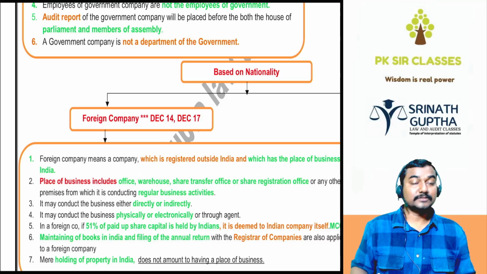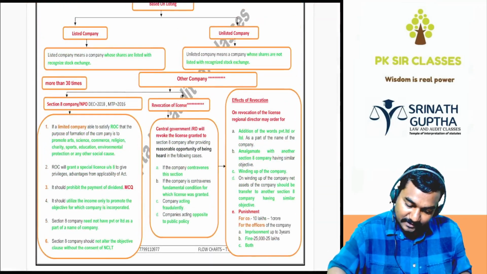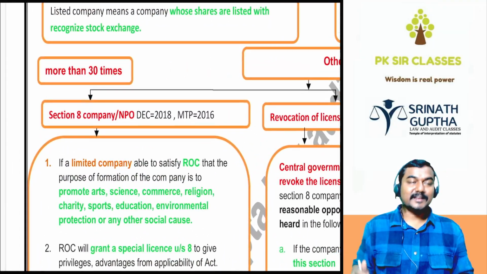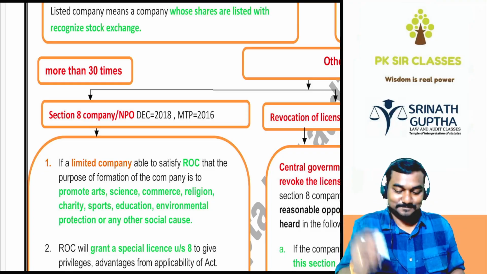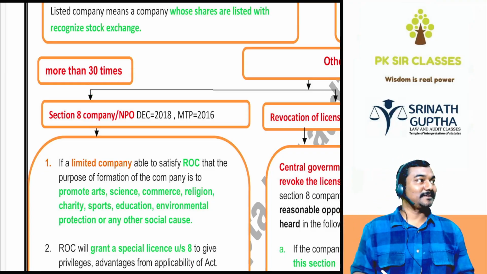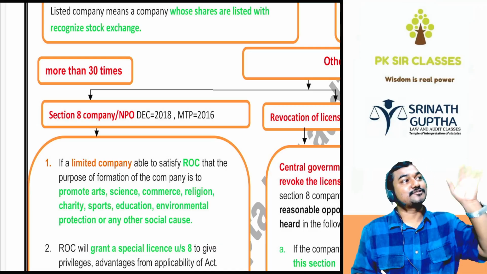Foreign company was asked 2-3 times. Section 8 company was asked nearly more than 30 times in the exam, in CMA Inter.